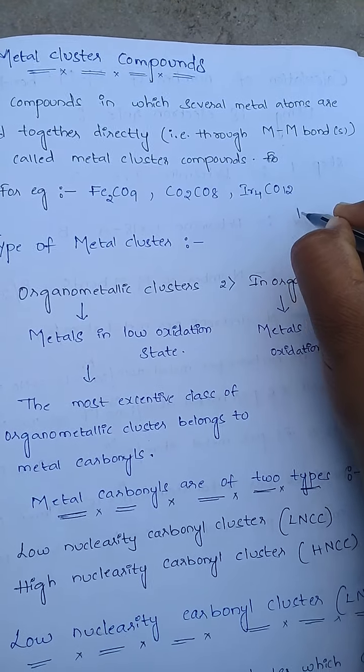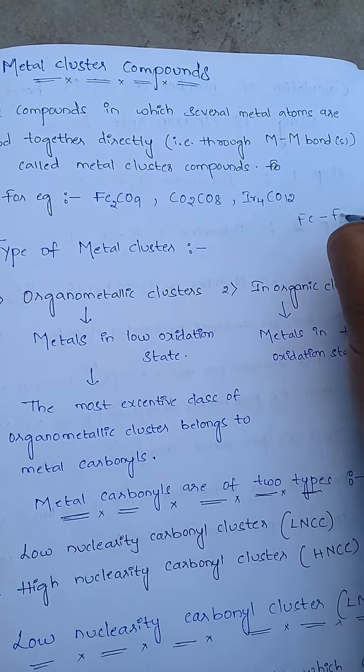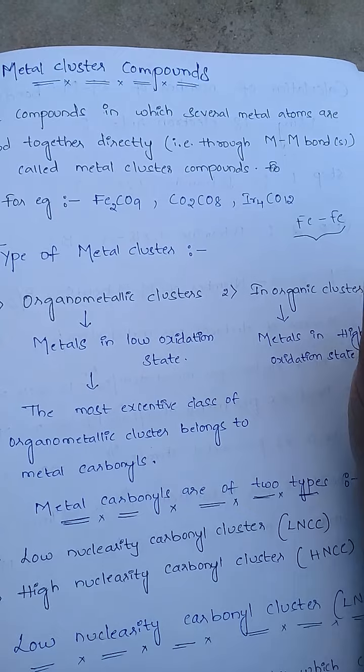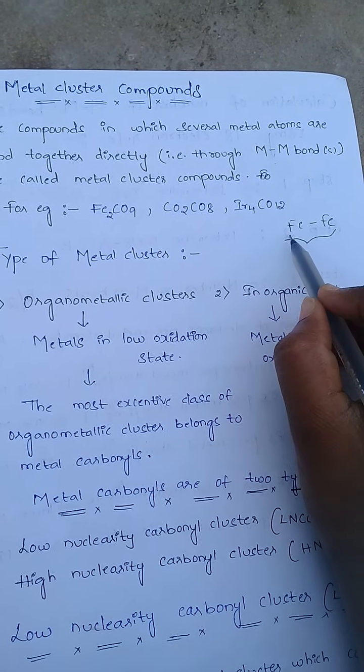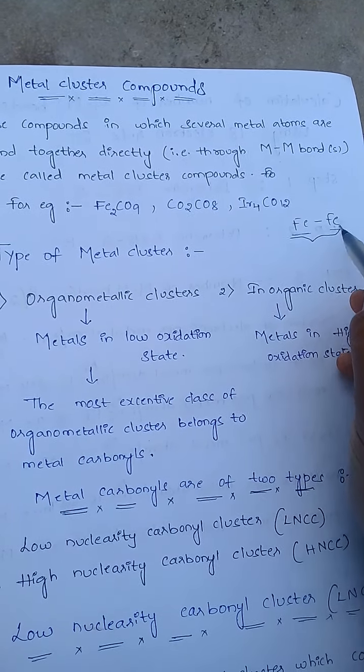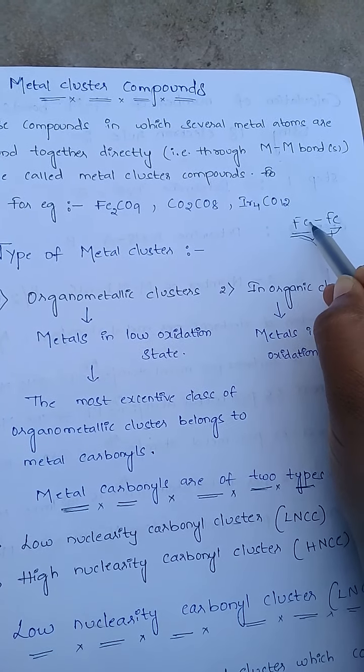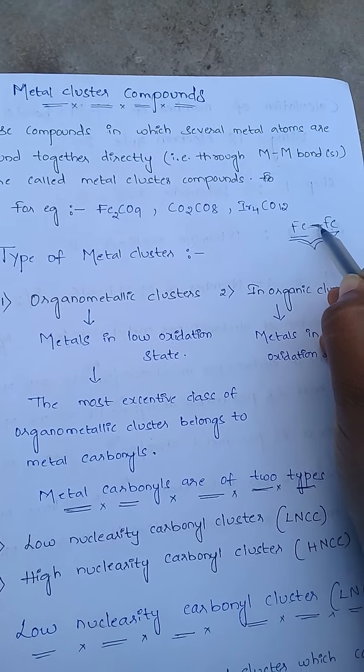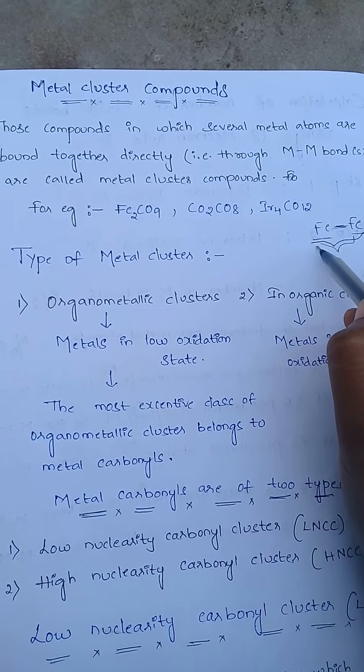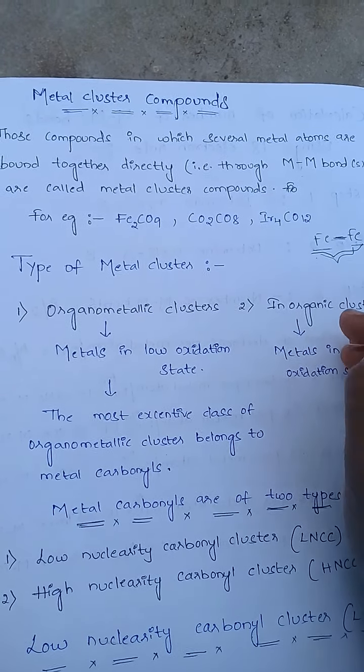See here, for example, Fe. This metal atom and this metal atom are linked directly through one metal bond. So this type of compounds are known as metal cluster compounds.